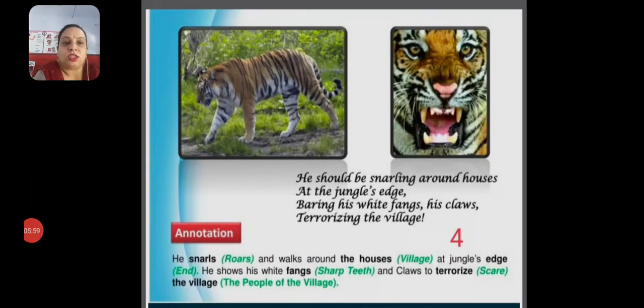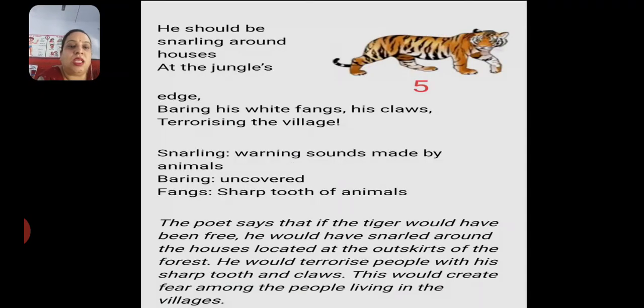Let's see stanza number 3 of the poem. He should be snarling around houses at the jungle edge, baring his white fangs, his claws, terrorizing the village. Let's see the word meanings. Snarling means warning sound made by animals. Baring means uncovered, and fangs means sharp tooth of animal.